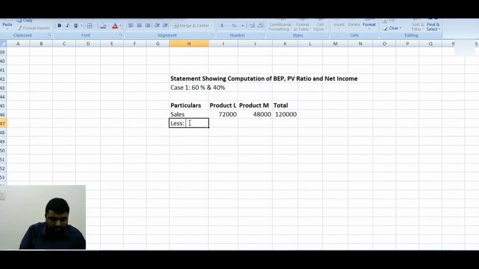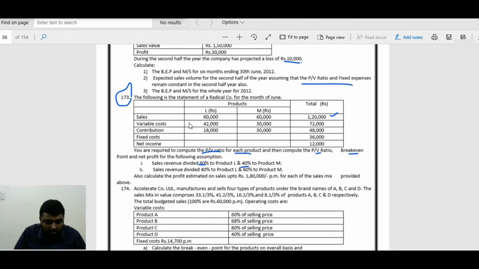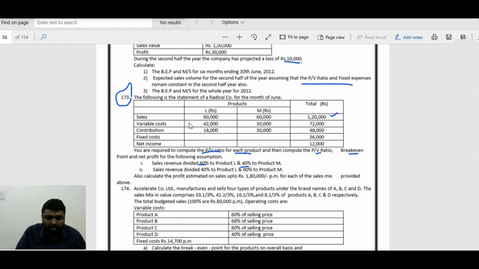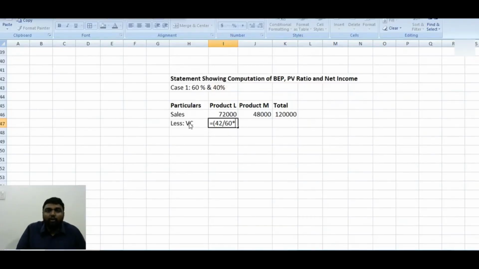Now less variable cost. See how to find out variable cost. Earlier we were getting 42,000 for 60,000 sale. Now we have a sale of 72,000. So 42 for 60, now for 72 what will come?